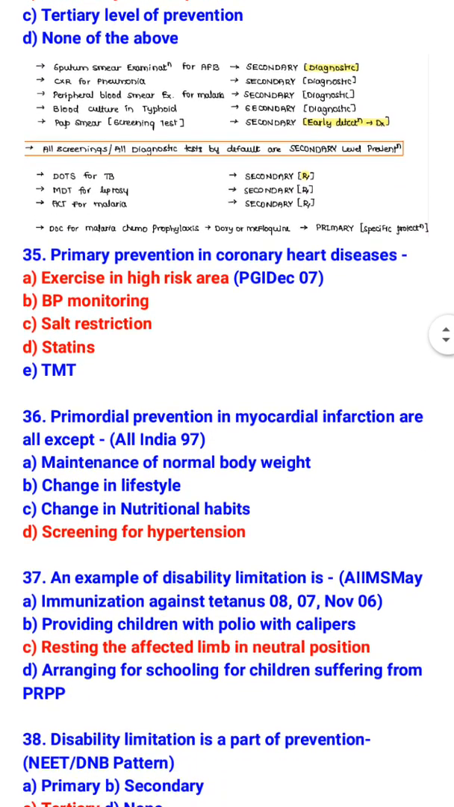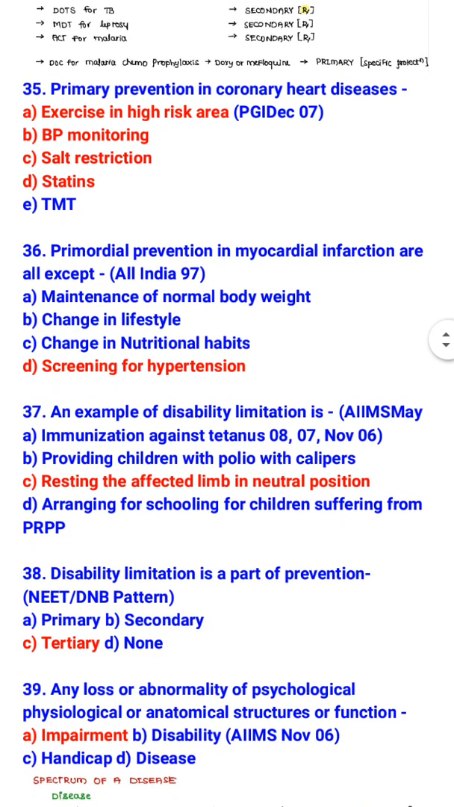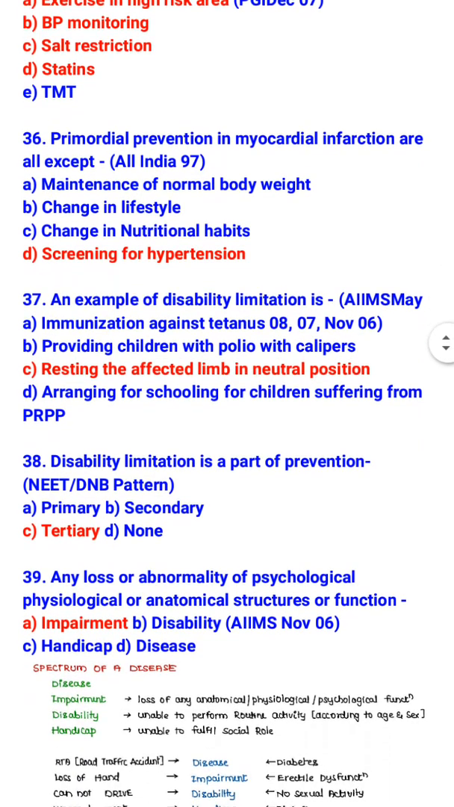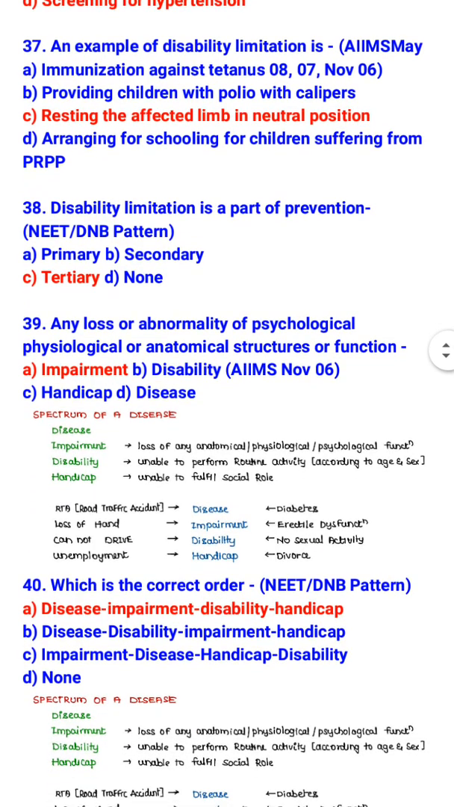Primary prevention in coronary heart diseases is exercise in high risk area, BP monitoring, salt restriction, and statins. Primordial prevention in myocardial infarction are maintenance of normal body weight, change in lifestyle, and change in nutritional habit. Screening for hypertension is not a primordial prevention. An example of disability limitation is resting the affected limb in neutral position. Disability limitation is a part of prevention or tertiary prevention.